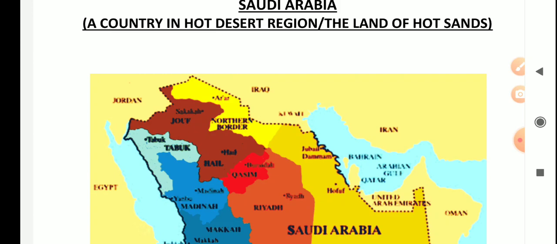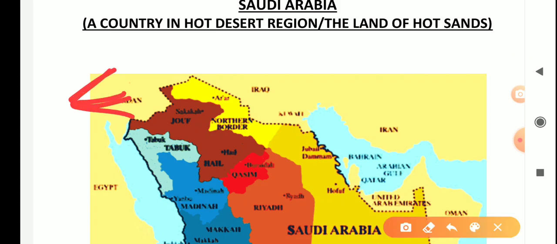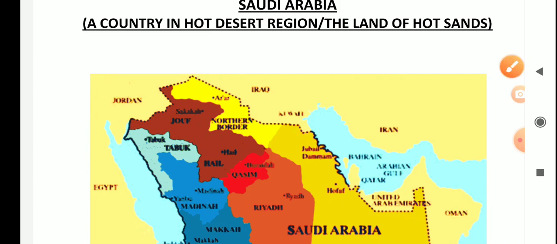And where is this? We are going to see Saudi Arabia, that means the Arabian Peninsula on the western side of Asia. I already taught you that you will find each desert on the western side. So the Arabian Peninsula on the western side of Asia is also called the hot desert.